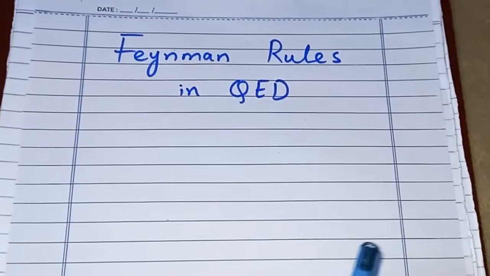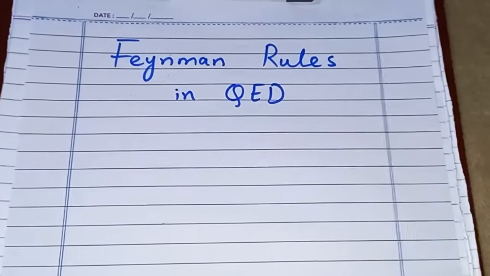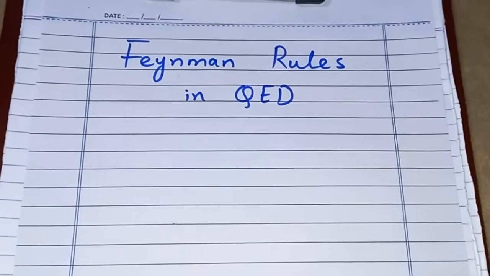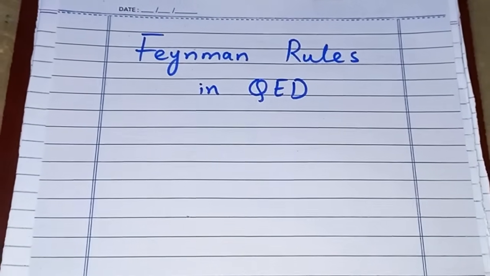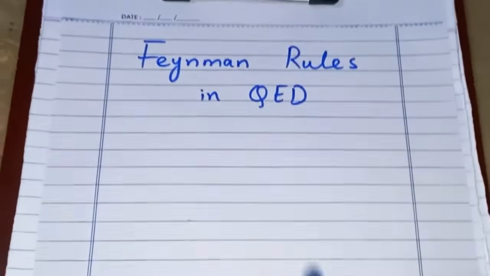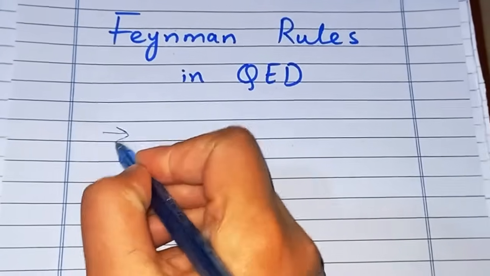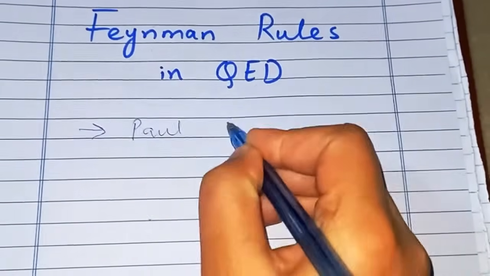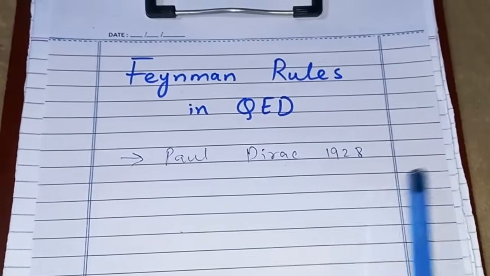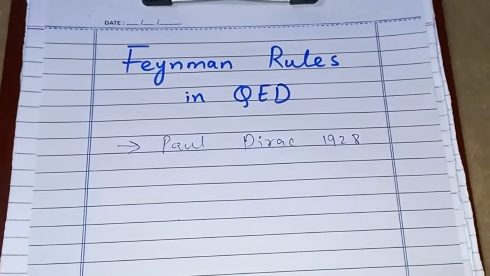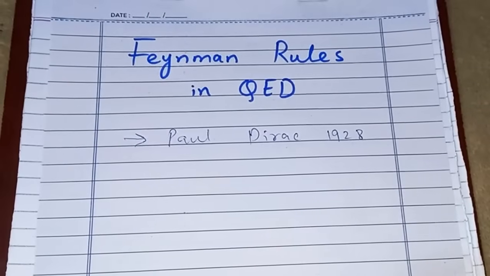So quantum electrodynamics is not an easy, breezy thing. It holds the privilege of being the most accurate theory, because it gave many accurate predictions and an accurate description of the fundamental interactions. Quantum electrodynamics was originally put forward for the first time by Paul Dirac in 1928, when he combined quantum mechanics, electromagnetic theory, and the special theory of relativity to describe how electromagnetic particles interact with each other.